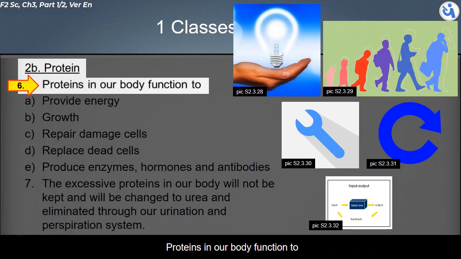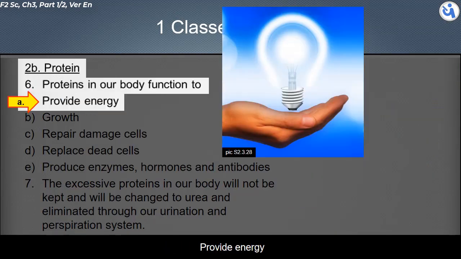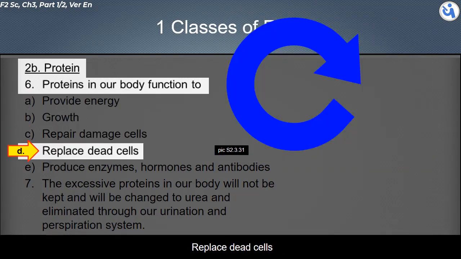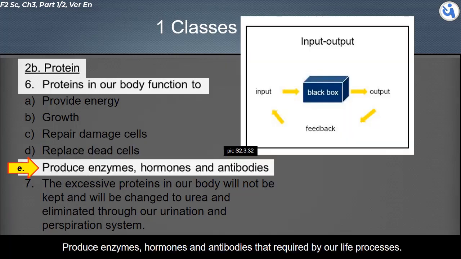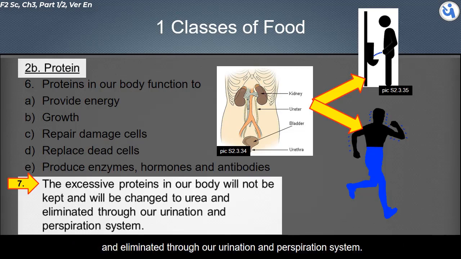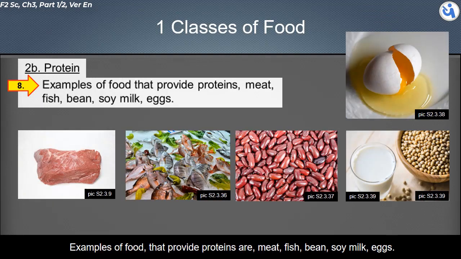Proteins in our body function to provide energy, grow our body, repair damaged cells, replace dead cells, and produce enzymes, hormones, and antibodies required by our life processes. Excessive proteins in our body will not be kept and will be changed to urea and eliminated through our urination and perspiration system. Examples of food that provide proteins are meat, fish, bean, eggs.